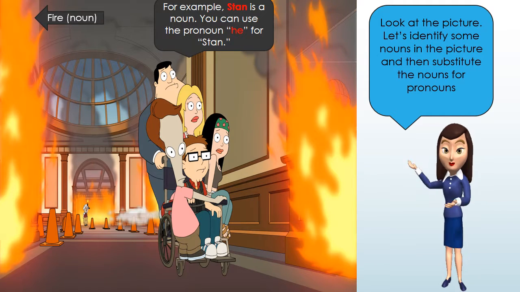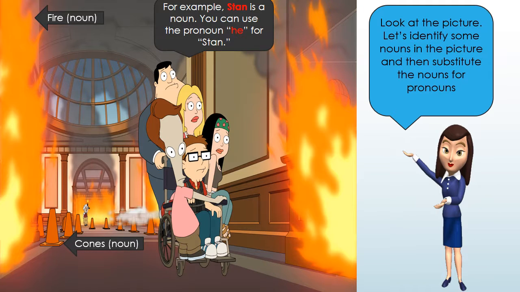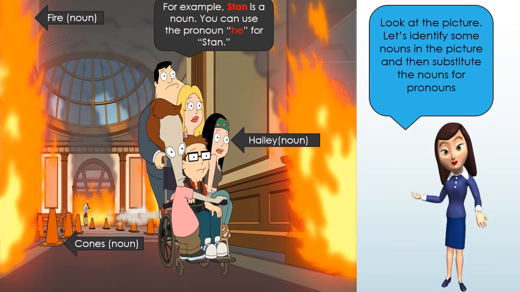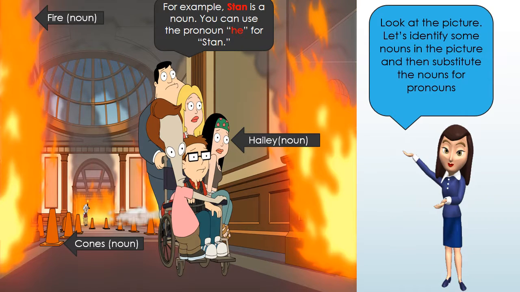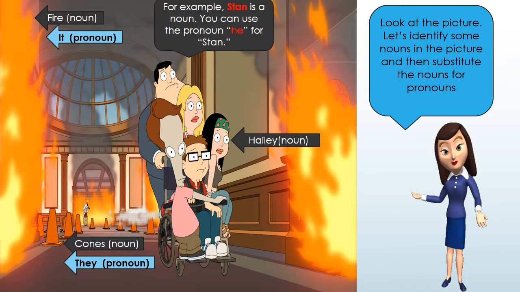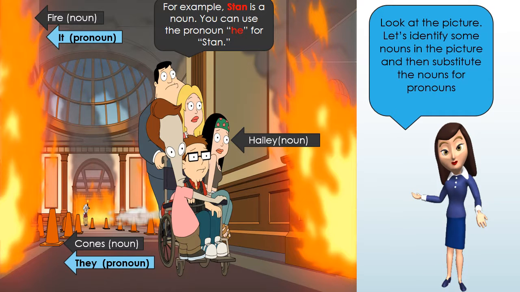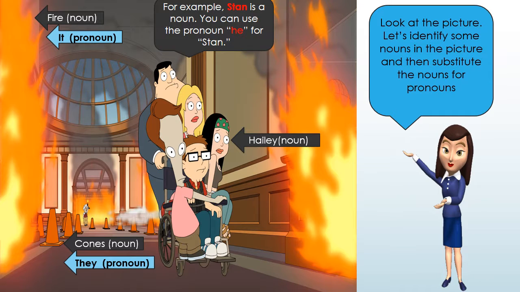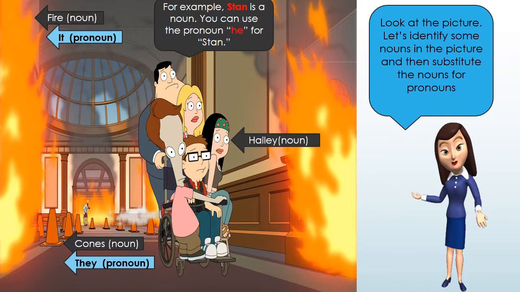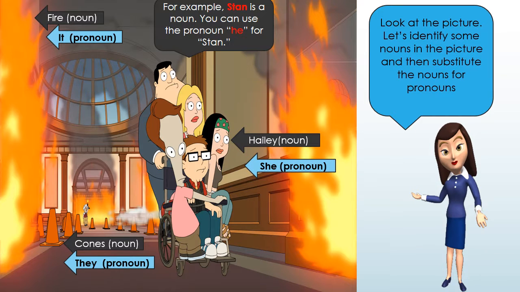Look over to your left, you see your fire. Fire is a noun. You see those cones? Cones, noun. And then the daughter Haley is a noun. It replaces the noun fire because fire is not a boy or a girl. So we will use it. Cones, more than one, so we will use the pronoun they. Haley, we will use the pronoun she or her.